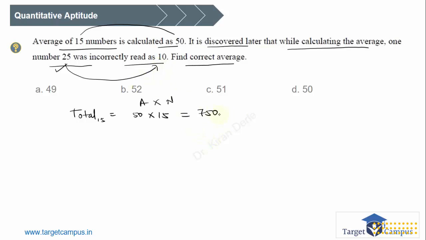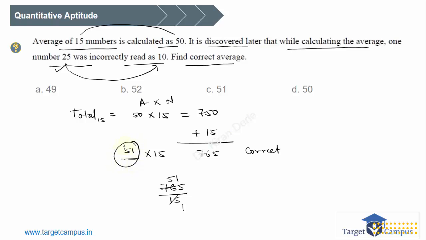We have taken 15 less while calculating this total. So we have to add 15 to get the correct total. So the correct total will be this. This is our correct total, right? So what will be the correct average? Our number of terms are still 15, right? So what is our correct average? Average is correct total upon number of terms. So 765 divided by number of terms, this will be 15, 5, 15, 1. So the new average or the correct average should be 51, because our correct total should be 765 and not 750. I hope you understood this.